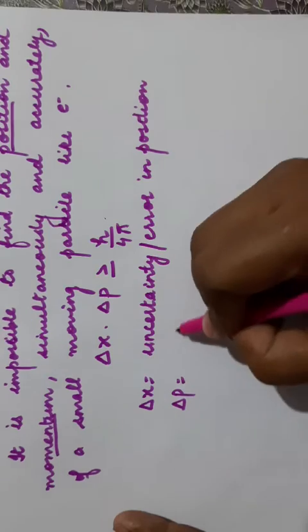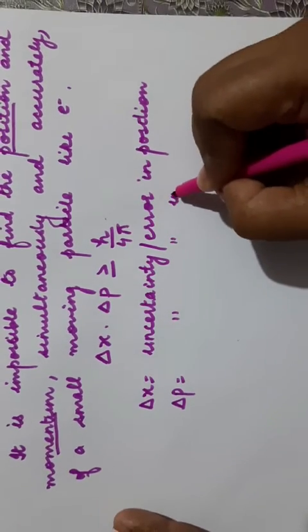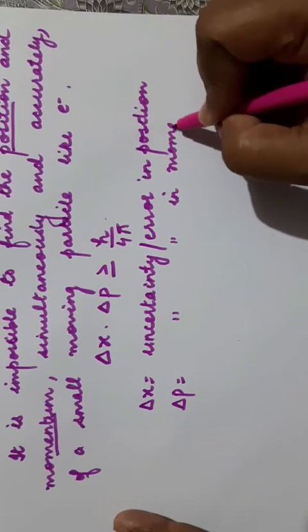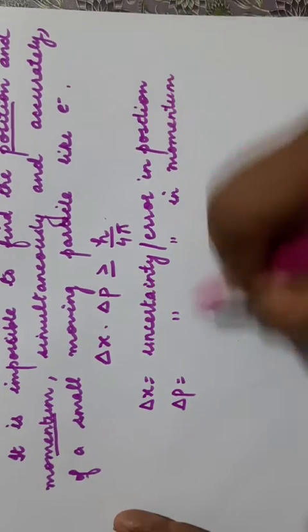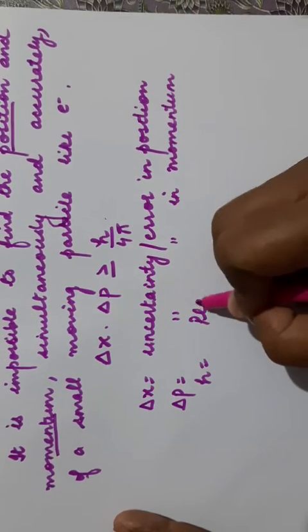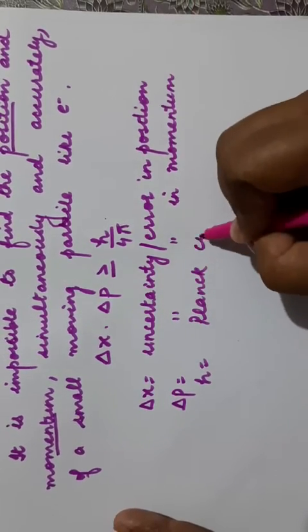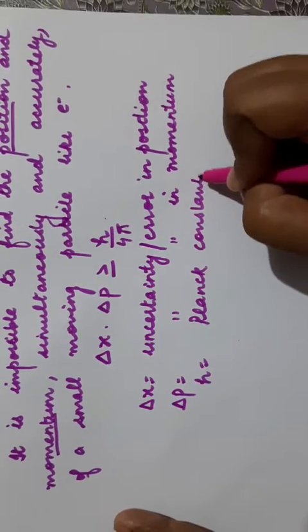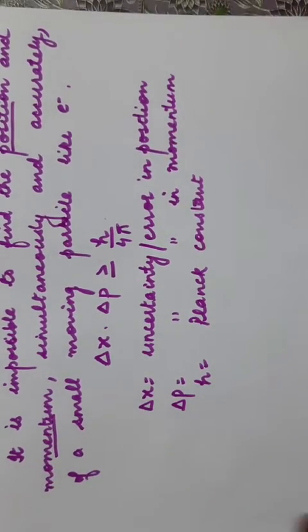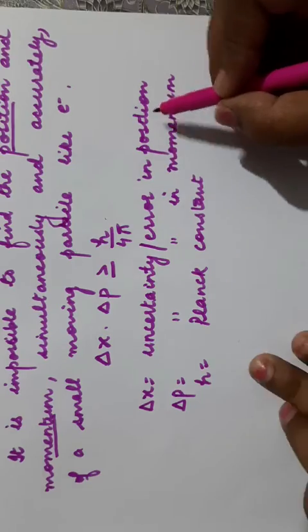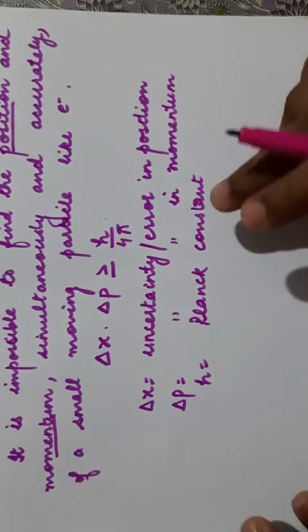Delta p is the uncertainty or error in momentum. h is Planck constant. So delta x is the uncertainty in position, delta p is the uncertainty in momentum.